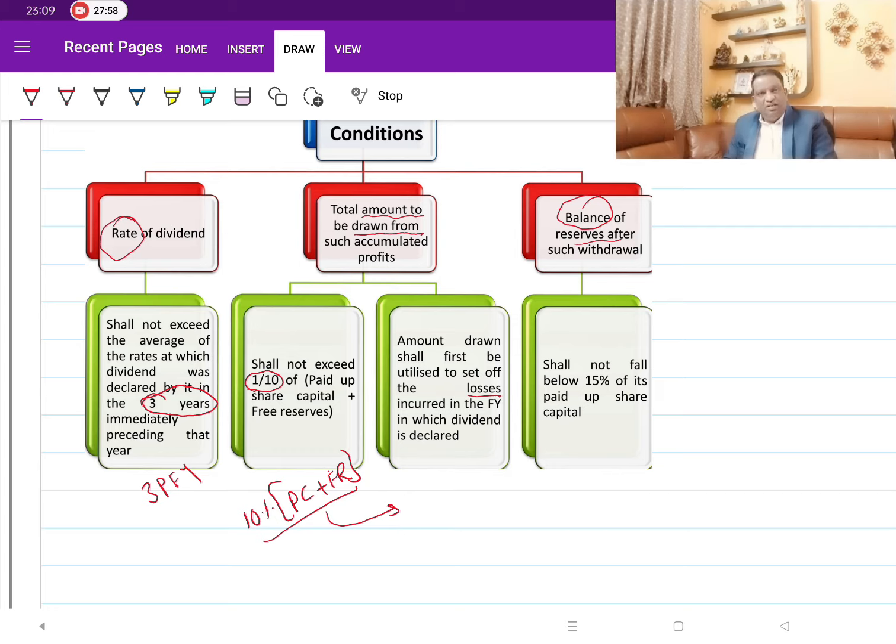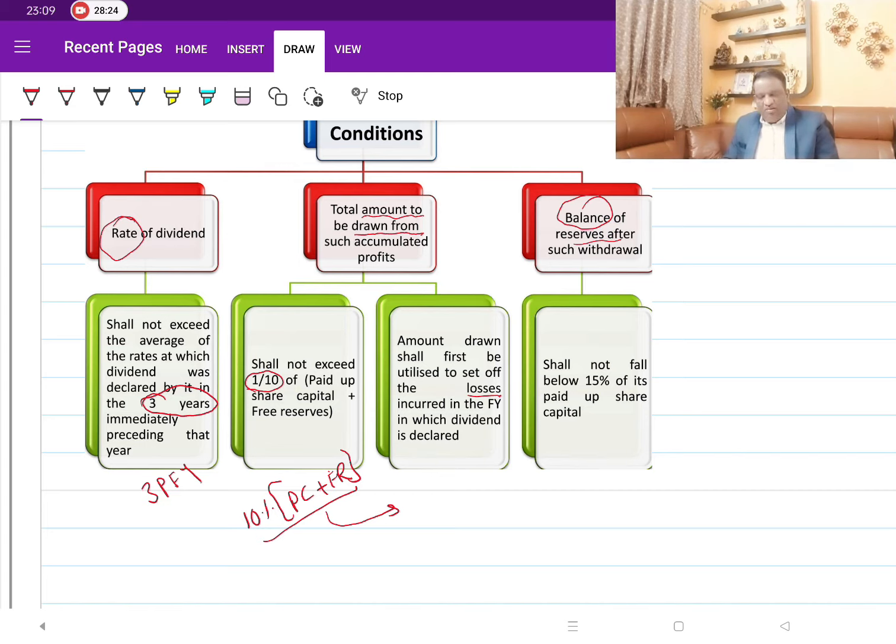Condition number 3: how much money am I going to leave in my reserves? As I said, you can't clean sweep your reserves. You can't utilize all the reserves to make the dividend in the current year. Then if the year is not going to be good, how do you survive the next year? Therefore, the expectation is to leave some balance in the reserves.